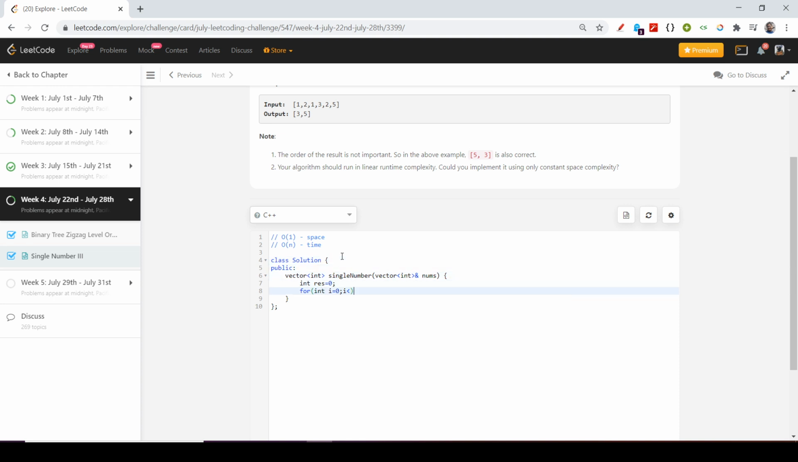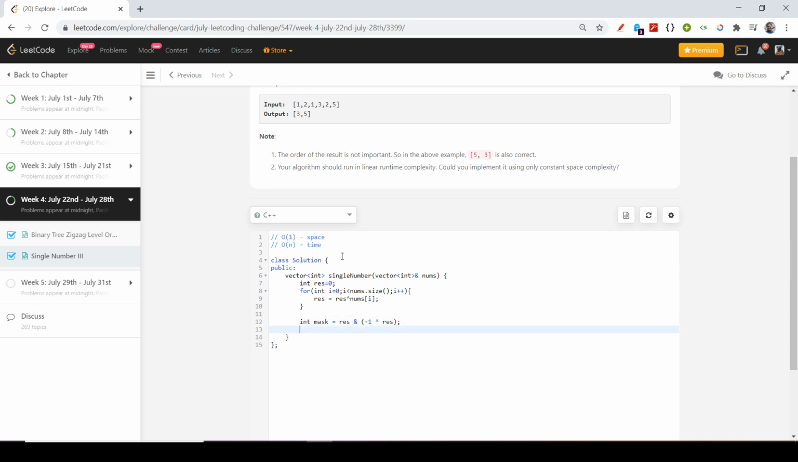So now let's continue. I is 0, then I is less than nums dot size, and I plus plus. First of all I will find the XOR of all the elements. So I will just do my XOR with all the elements. Now I have my XOR of all the elements. Now I need to find a mask which will indicate the last set bit. So what would it be? It would be, as I said, x and minus x. So in our case it would be result and minus of result.